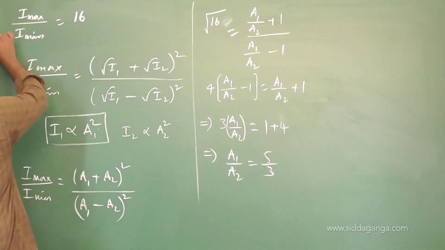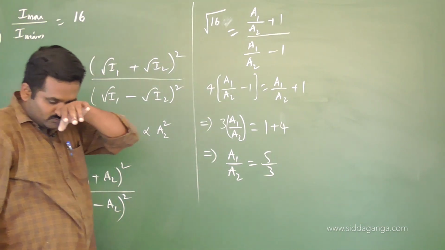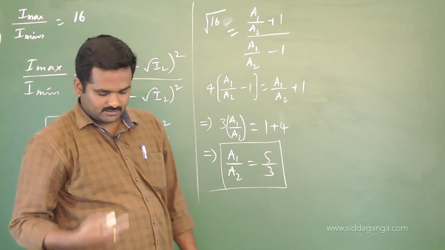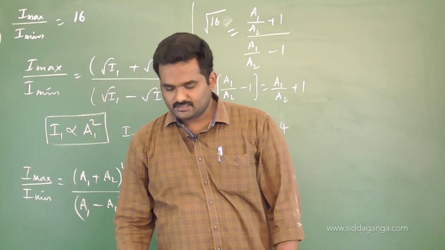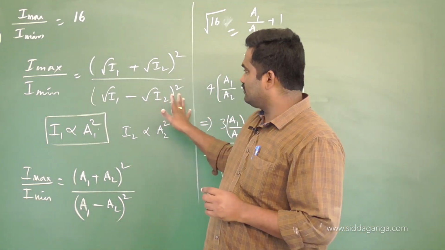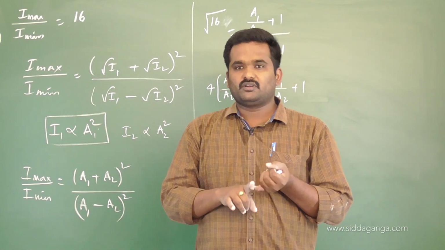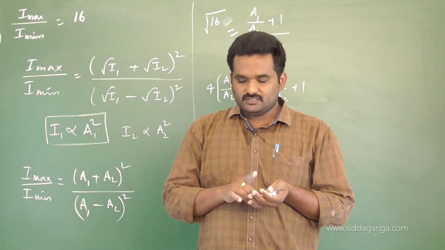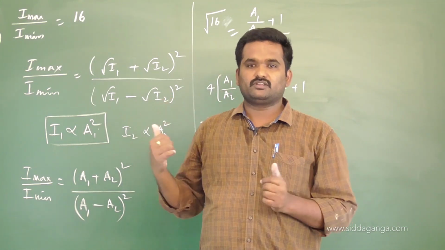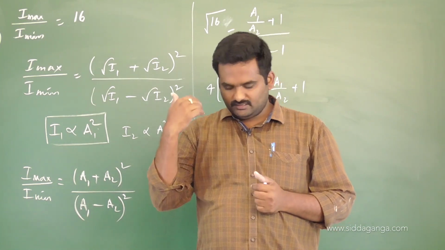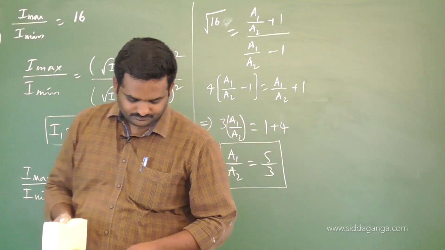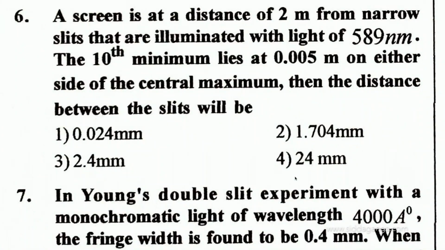This is problem number 5. Fifth problem, fourth option you will get there. What is the answer for the ratio of amplitudes here? 5 by 3. See, all these problems I am discussing here now, once again in the next worksheet, that is the homework worksheet you have. Without looking back into the formula or the concept, you just have to go through it by yourself after practicing all these numericals. After going through the class, sit for a while, take out that sheet and practice those numericals. That is compulsory, and then go for the sixth problem now.